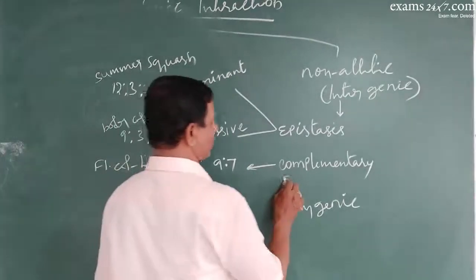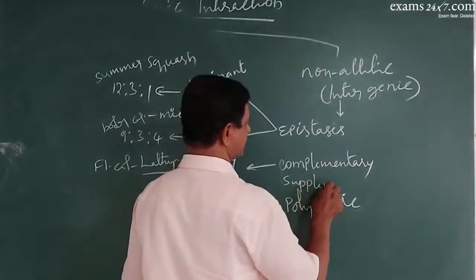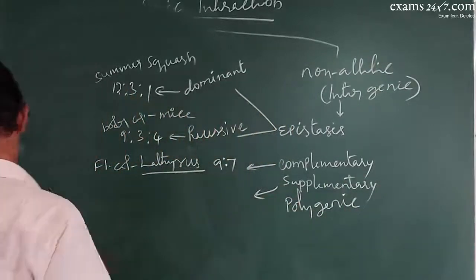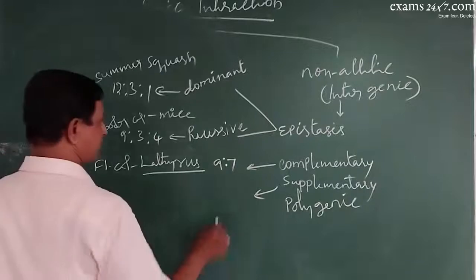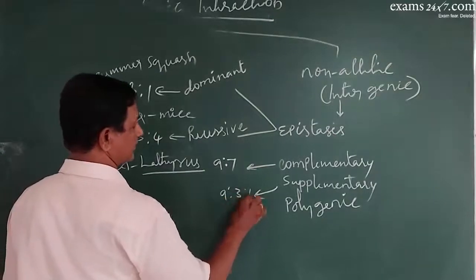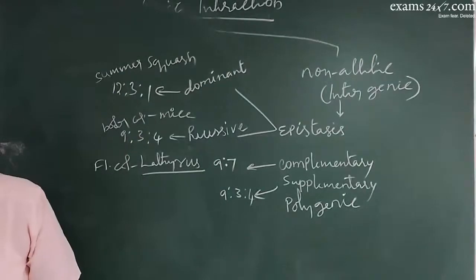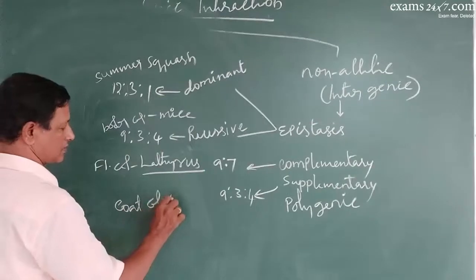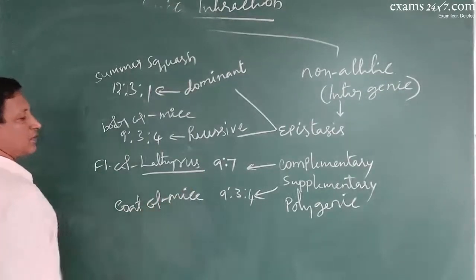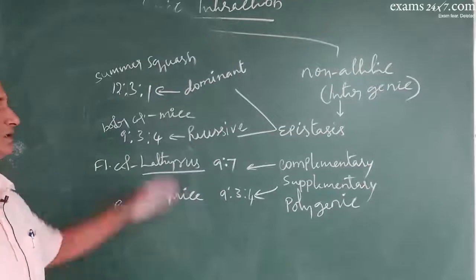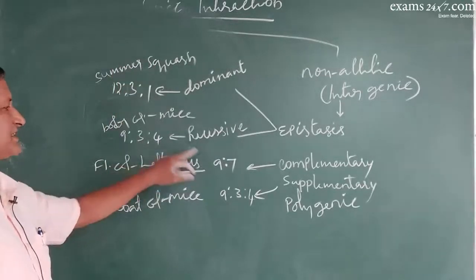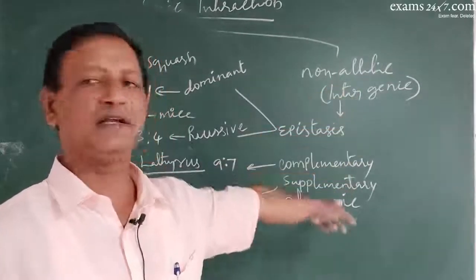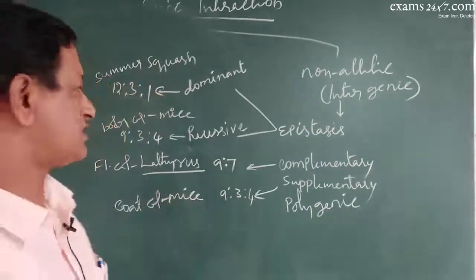We also have another called supplementary genic interaction, where the ratio is 9:3:4 again, and the example is coat color of mice. So you need to remember these ratios. Sometimes for matching, the ratios and the interactions will be asked. You better remember these ratios.